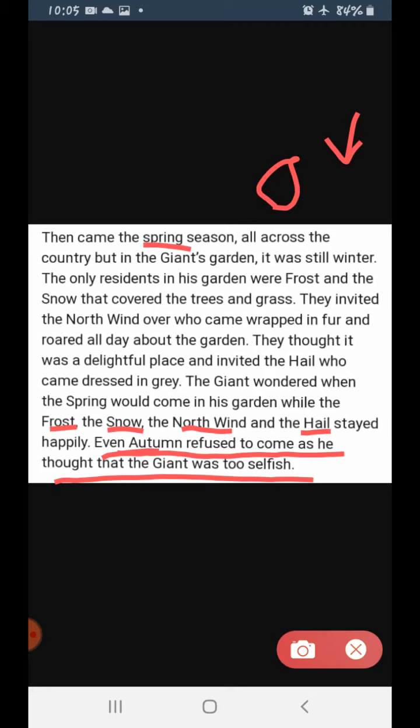That means it is about to be a year, but no season has changed other than winter. Clear? So even autumn refused to come as he thought the giant was too selfish. He thought that I should not go because the giant is too selfish. He doesn't allow children to come in, and we all love children. So we should not enter into the garden of the giant. Clear everyone?